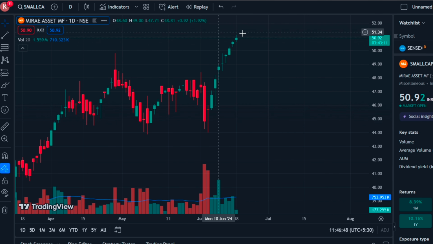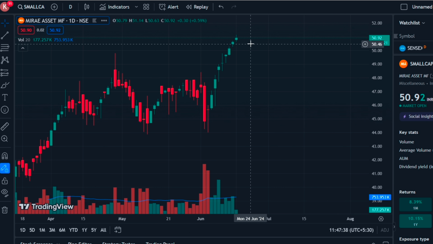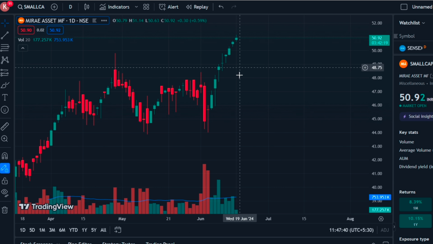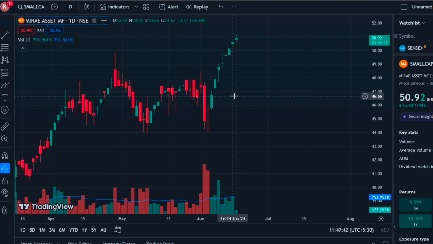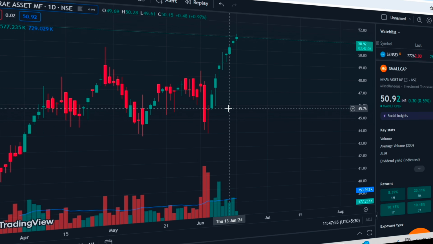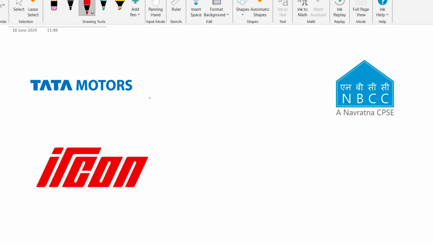Okay. So this is where we are going to invest our money, but in a systematic order. I will tell you the strategy and all, so bear with me for a few moments. The current price of this small cap ETF is 50 rupees 90 paisa. Right. So the strategy is to buy every day. Let me tell you this strategy in the notepad now. Also, those who don't know, in the previous video I told you to see NBCC, Tata Motors, IRCON and also the small cap ETF, which has already given you 10 to 20% within 15 days. Anyways, let's come back to the strategy.